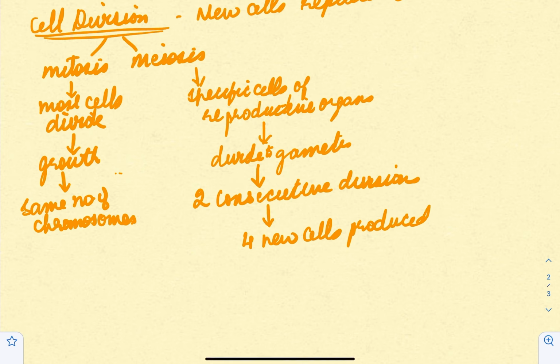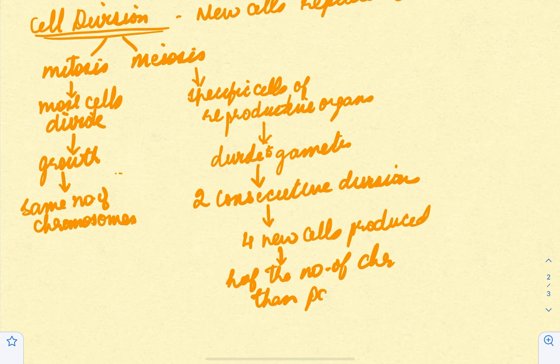And another thing, these cells have half the number of chromosomes than the parent cell, whereas here you have the same number of chromosomes as the parent cell. So I hope this topic is clear to you.